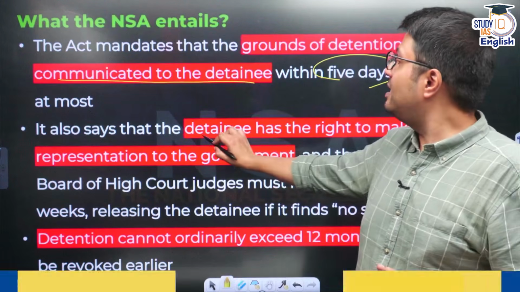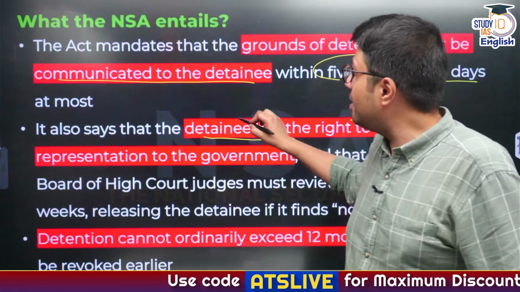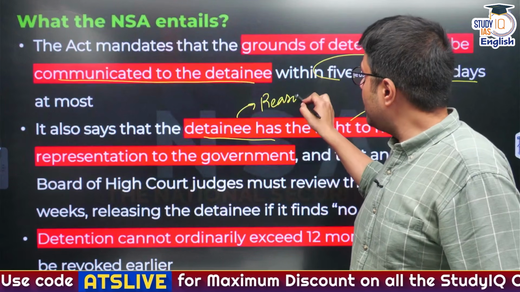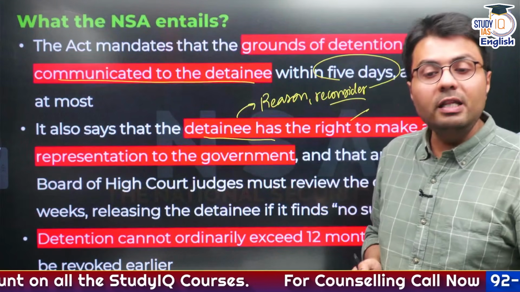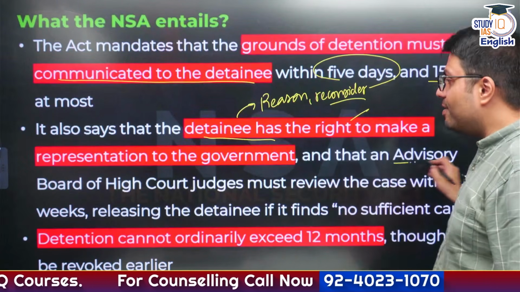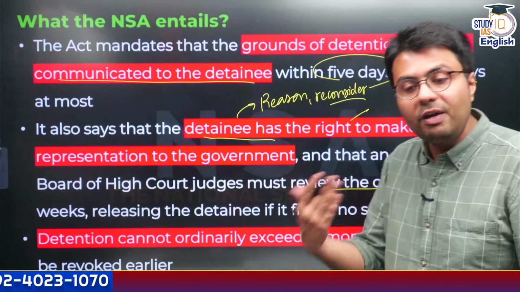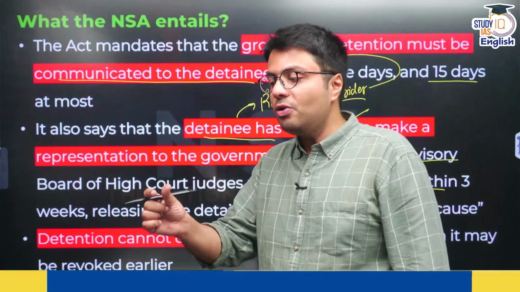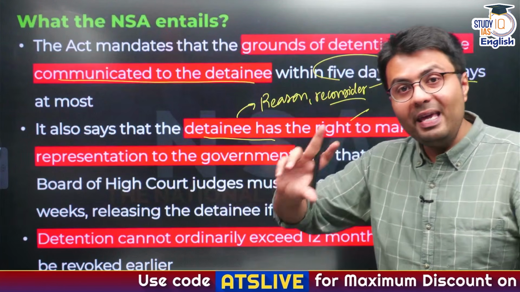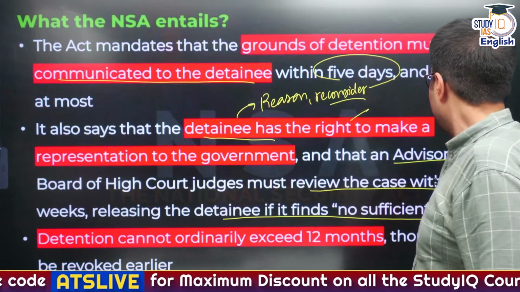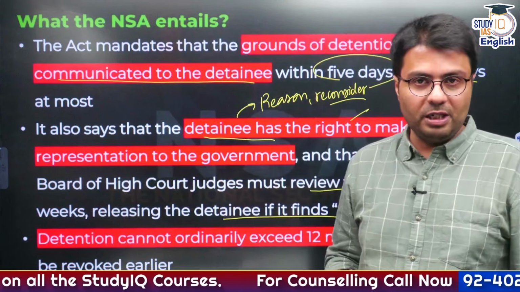Now it also says that the detainee has the right to make an official representation to the government, asking for the reasons and asking them to reconsider their decision of putting him or her under preventive detention. And an advisory board, which includes High Court judges, must review this case within a period of 3 weeks. And if they are convinced that the person has not been put under preventive detention under legitimate circumstances, this advisory board may even order the government to release the detainee if there is no sufficient cause for his or her preventive detention. So this is the second procedural safeguard.